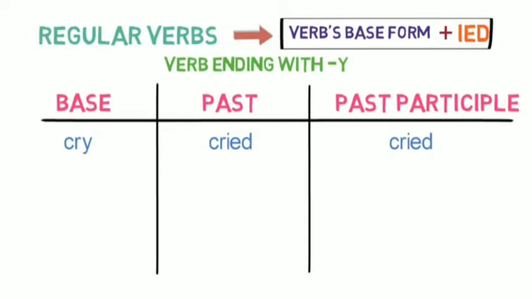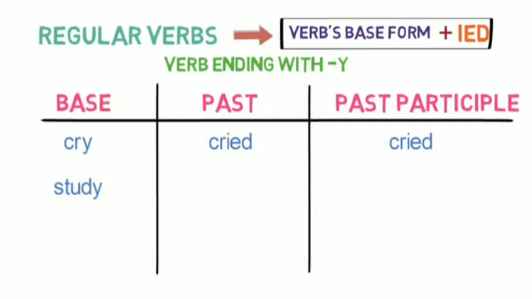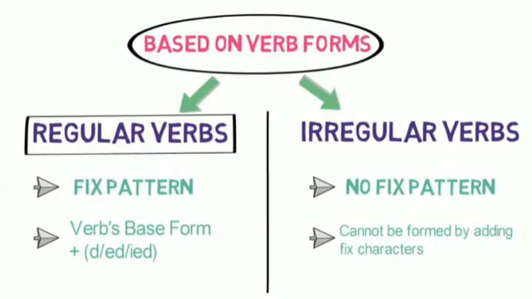Let's look into some more examples. Study becomes studied by replacing y with ied in past as well as past participle form. Marry becomes married by replacing y with ied in past and past participle form. So here we understood how to create regular verbs. Let's now look into irregular verbs.